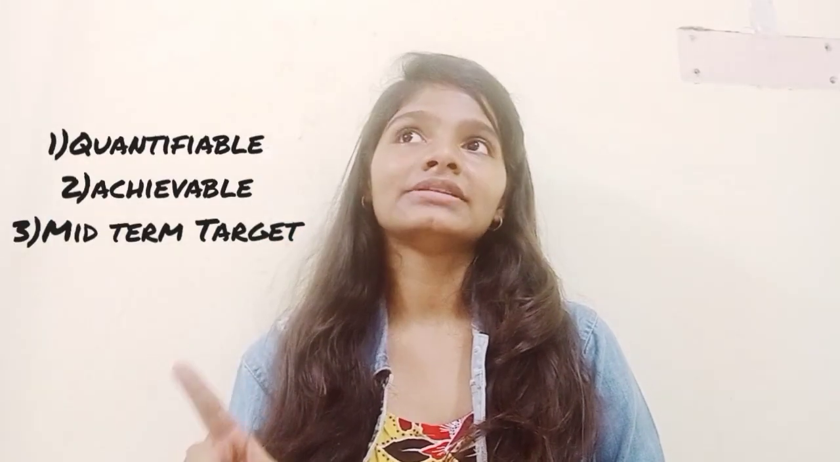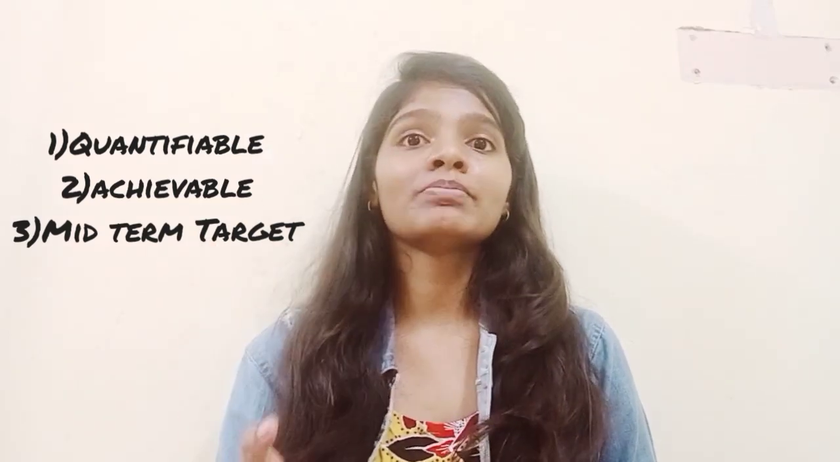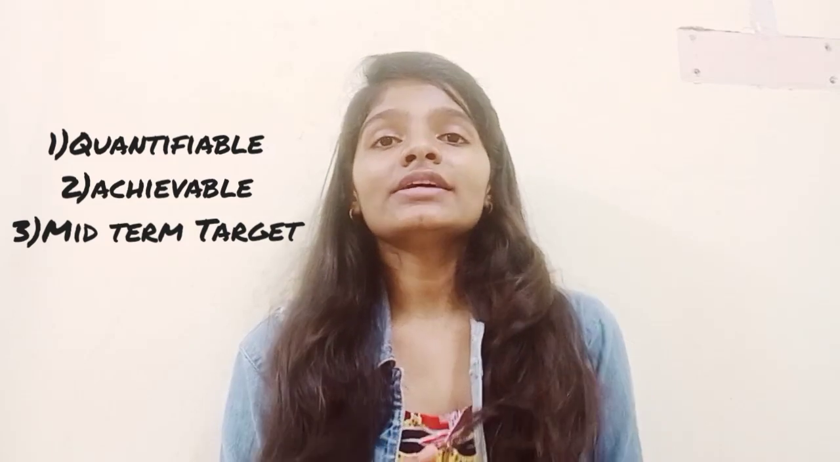The second factor to consider before making a timetable is target, and I have divided target into 3 parts. For me, target is countable, that is quantifiable, a target which can be achieved, and the third is a midpoint target. What does quantifiable mean? Quantifiable means a target which can be counted. For example, if I'm making a timetable for a week, I will set a target for a day and number it: target number 1, target number 2, and on the 7th day target number 7. So in this way my target is countable or quantifiable.